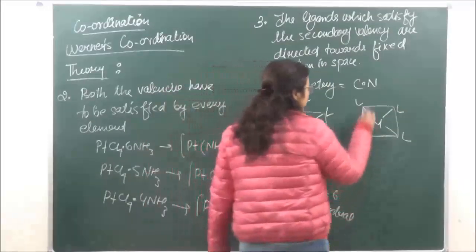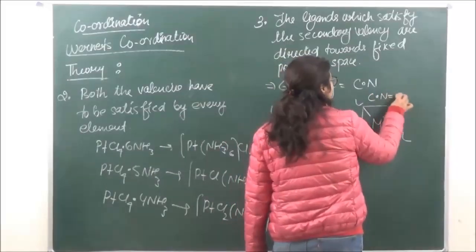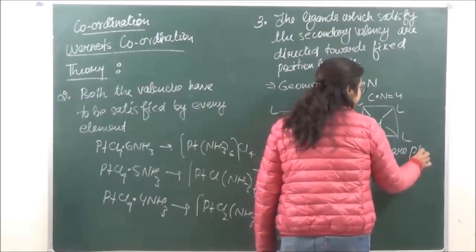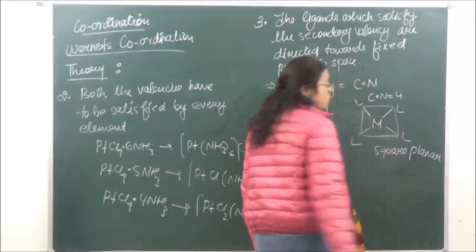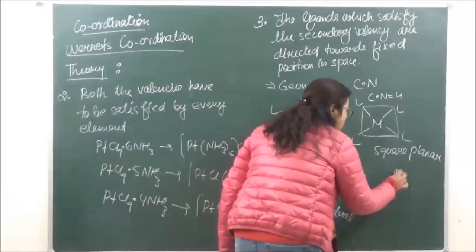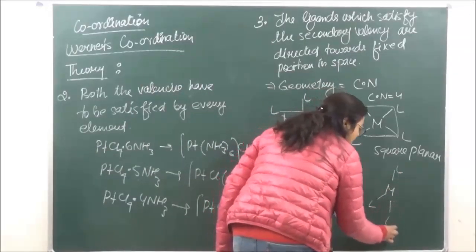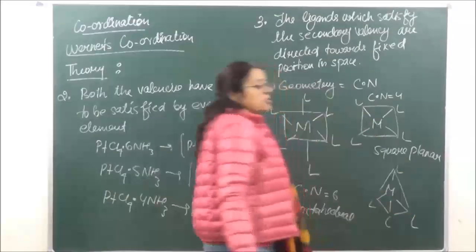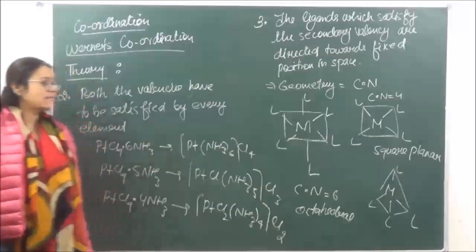They may have a geometry which is square planar, or they may have a geometry which is tetrahedral, depending upon the hybridization and the central metal atom present. This we will discuss later.